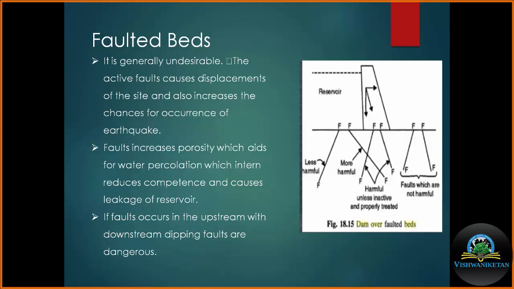Faults are the geological structures which represent the relative movement of the blocks. This type of faults, whether they are active or not active, are not desirable at dam site, because this may be the site where in past some movement has occurred and we cannot deny such a movement in the future also.